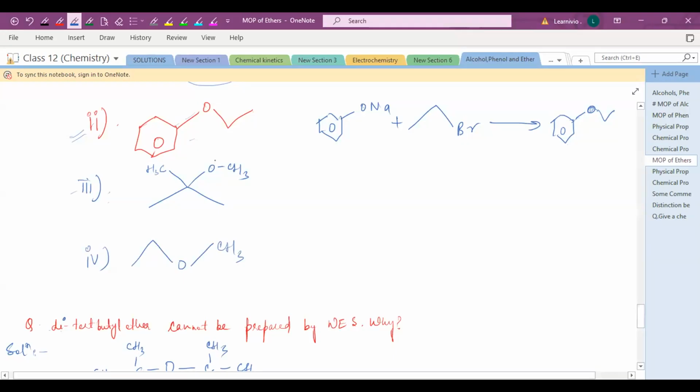Here it is. This question is, see, oxygen. What you are supposed to do is just see the oxygen linkage, where the oxygen linkage is present. Just object the group. This oxygen linkage, right? There are two groups. One is the methyl group and the other is this whole thing, right? So which bond will you break?